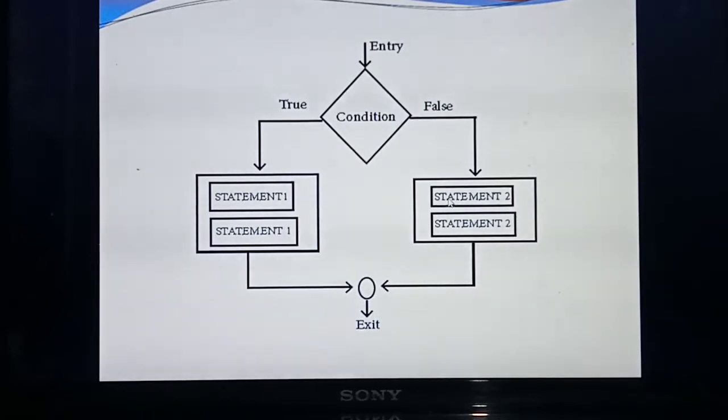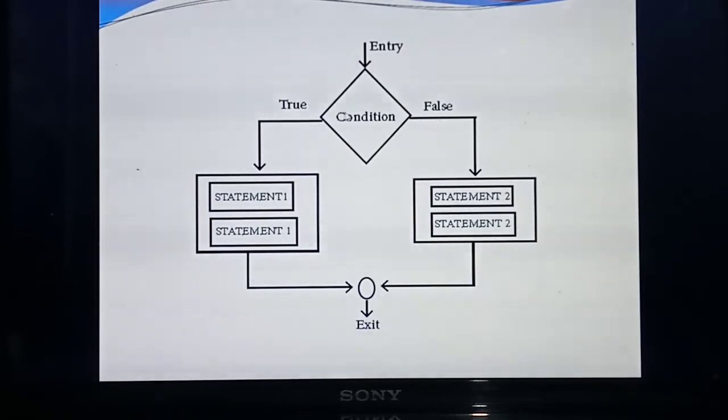Understood? Okay. Listen. In a program you are giving some conditions. How many types of results did I say the condition will check? Two types. What are they? True or false. Is this visible to you? See, this arrow mark represents true. This arrow mark represents false.